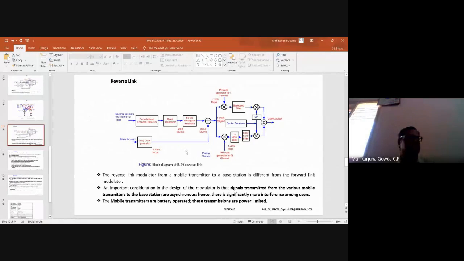Is it clear? Yeah, it is. Since I am talking about the entire system, there will be so many things. So as an overview, you can just understand the function of each block and the data rate of each block. Okay.